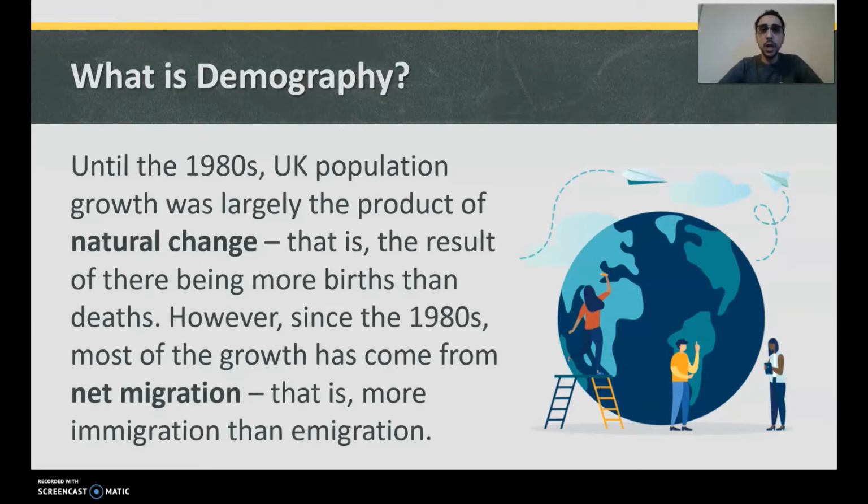So until the 1980s, if there was a change in the UK population, it was mostly to do with people having more babies than there were people dying. But from the 1980s onwards, most of the growth in the UK has not come from more births or fewer deaths. It's actually come from net migration. More people are immigrating to the UK rather than people emigrating out of the UK.